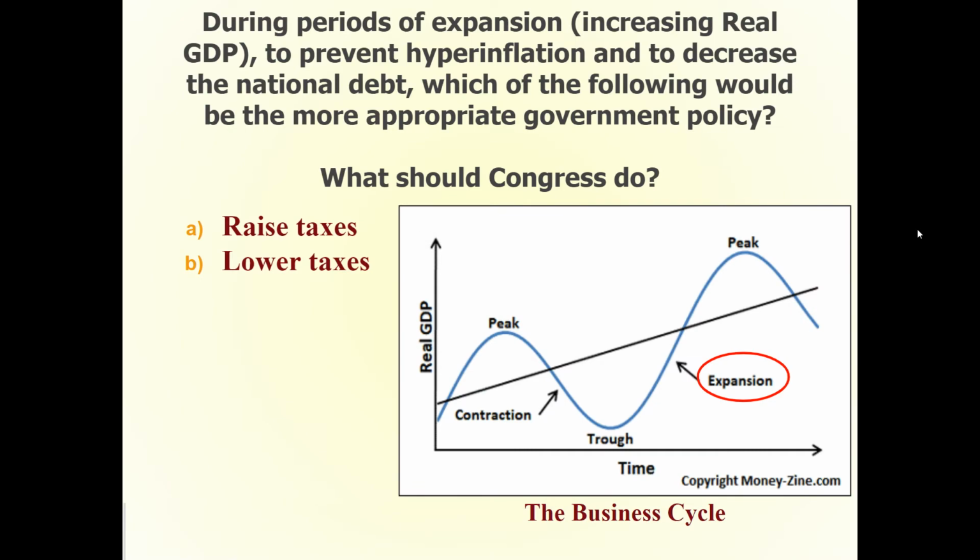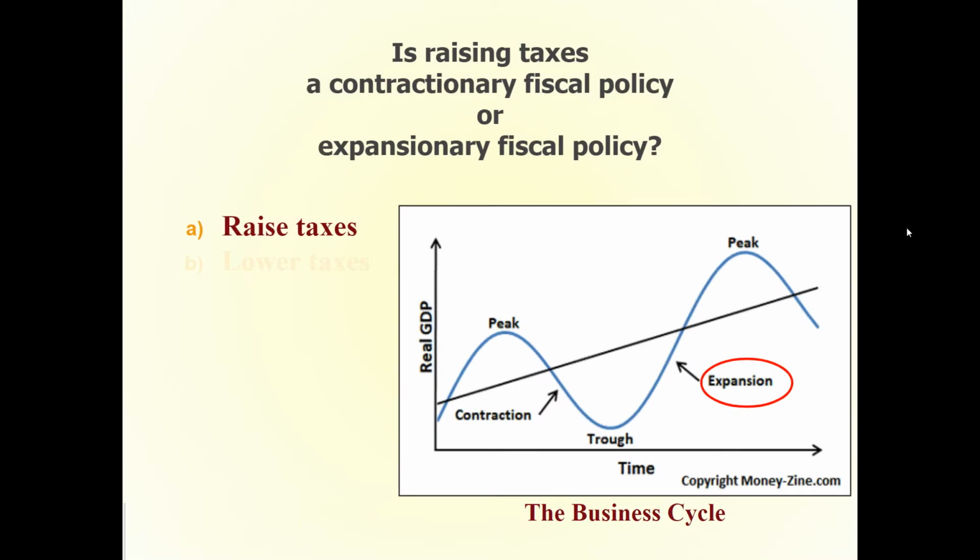During periods of expansion, to prevent hyperinflation and to decrease the national debt, which of the following would be more appropriate government policy? What should Congress do? Is raising taxes a contractionary fiscal policy or an expansionary fiscal policy?